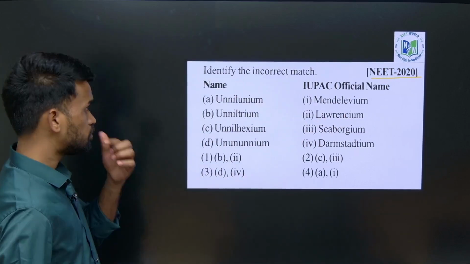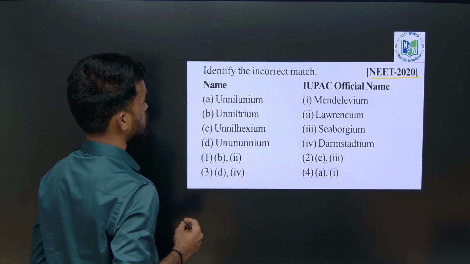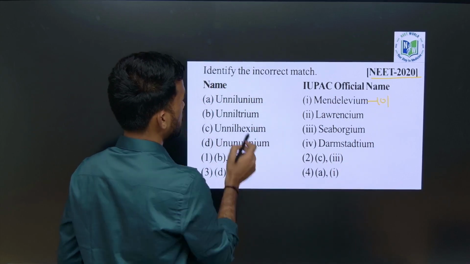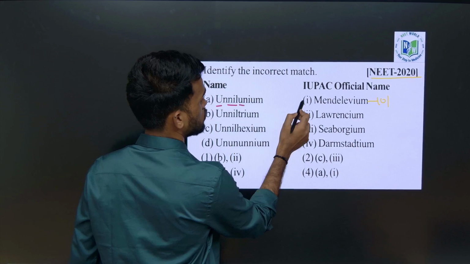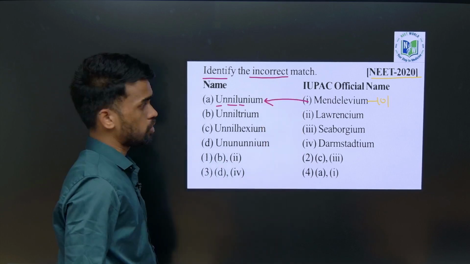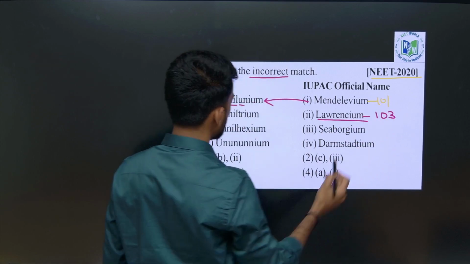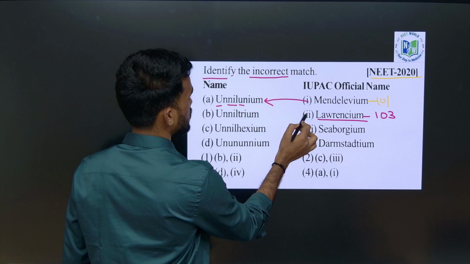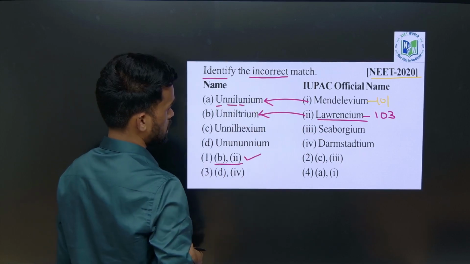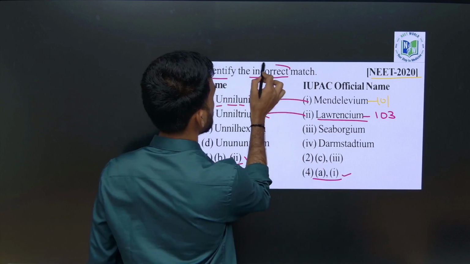Now, what is the name for mendelevium? We know it is 101, so it should be unnilunium. What they are asking is to identify the incorrect match. Now you can give a try for lawrencium. Just now we have seen this is 103, so it means this is also correct. B2 is correct, and A1 is also correct. But he is asking about the incorrect one.